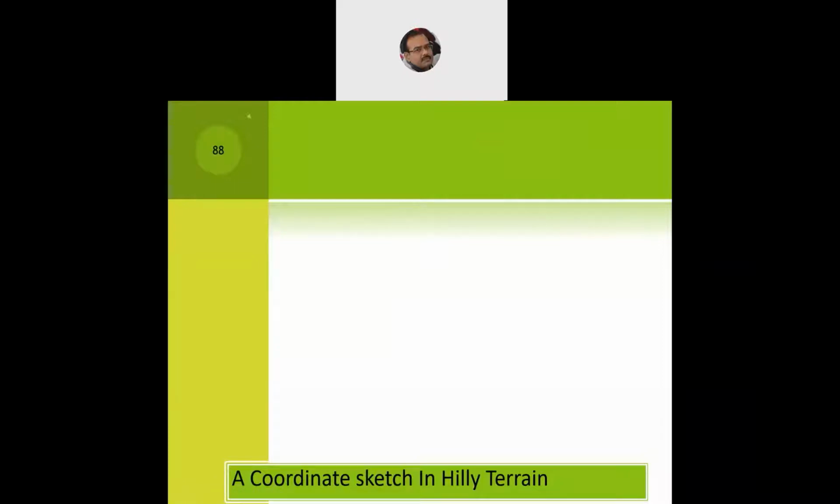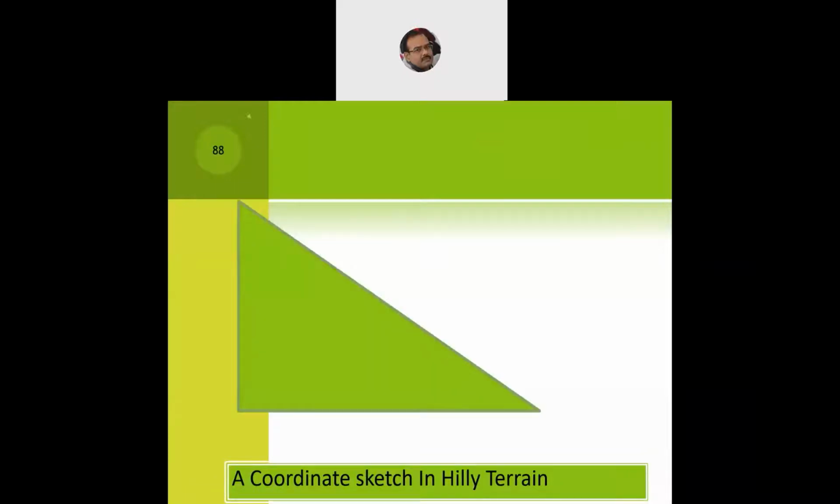So let's study this coordinate sketch in a hilly terrain. Here we see that the base station is mounted on top of the mountain. Now this base station can't be mounted on the tip of the mountain, that is for sure. Somewhere down from the tip, the base station will be mounted. That is why, if you see this red line indicating a base station, it is not mounted here. It cannot be, because the setting up of it requires a bit of flat terrain.